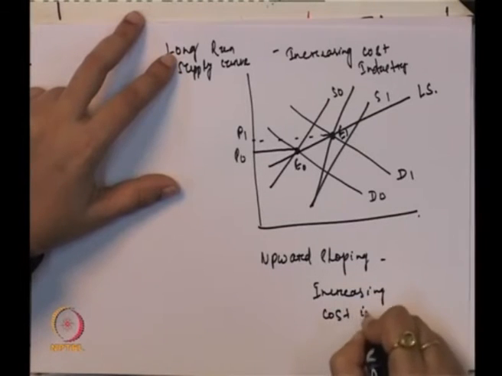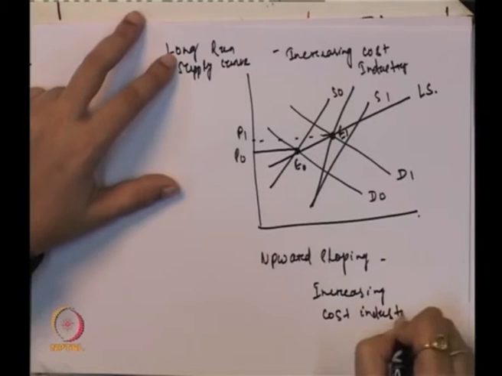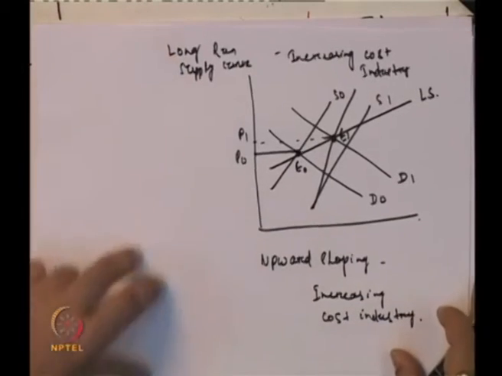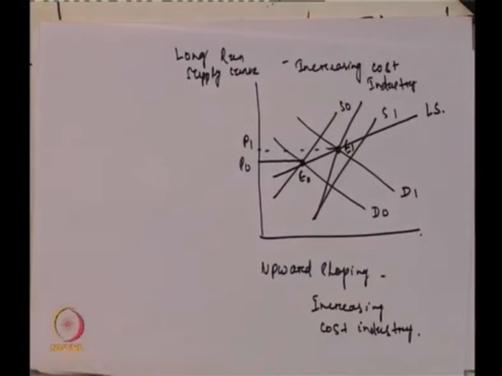And why is it upward sloping? Because the factor price increases, which leads to the increase in the cost of production for the farm, and also leads to the increase in the market price, and that forces the farms to charge a higher price, because they have to at least cover the unit cost that they are incurring to produce the product.